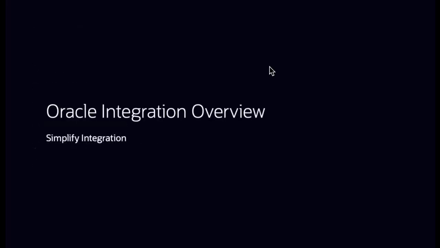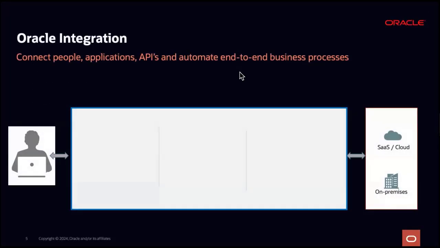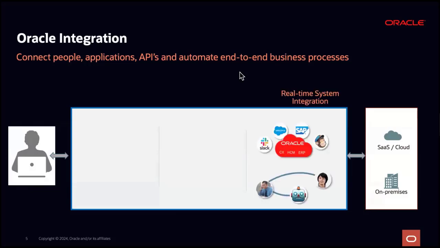So let's get started with Oracle Integration Cloud. When you think about Oracle Integration Cloud, it's not just one single product. Think of it as an umbrella of multiple products. The first one being the core integration engine. Here you build integrations to not only Oracle systems, as you can see in the icons, but we also have adapters to non-Oracle systems as well. And there's a possibility of connecting to the cloud as well as on-prem.